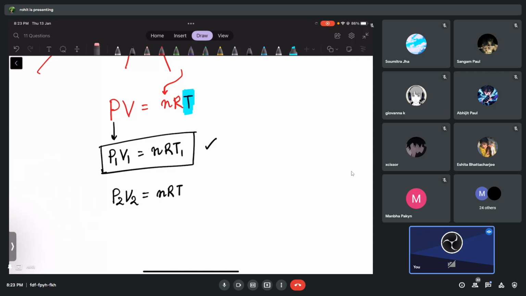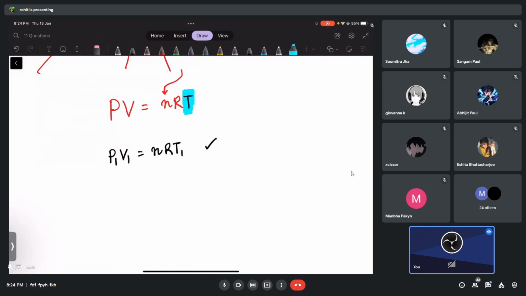What I'm trying to say is that for a given pressure and given volume, the temperature is determined by this equation. In this case I wanted to write T2, but sometimes you will notice that T1 can also become equal to T2, so I should not go there. I'm confusing you right now, I know. Let me remove this part, but my point is this.